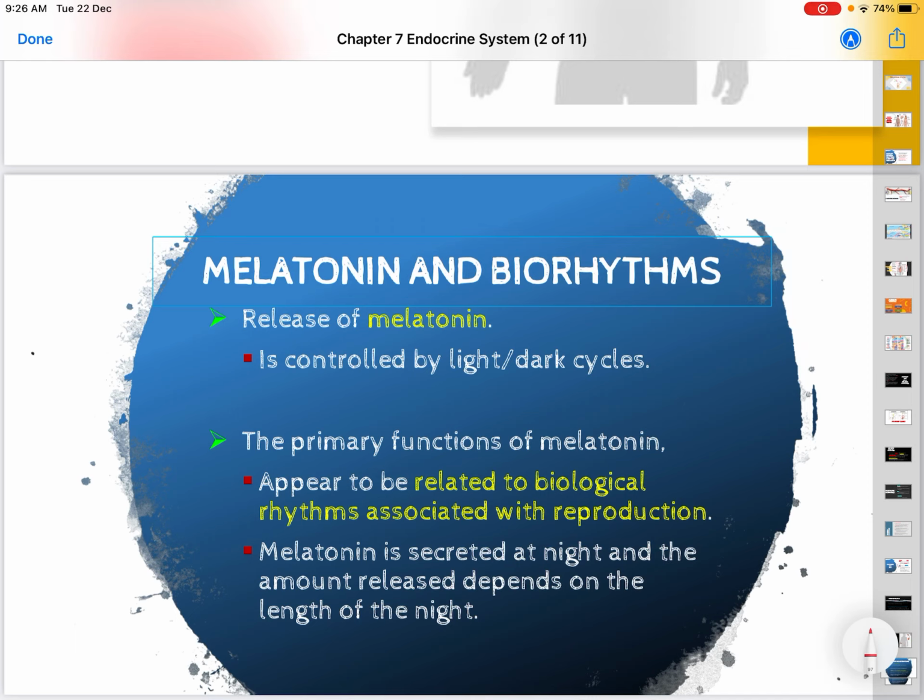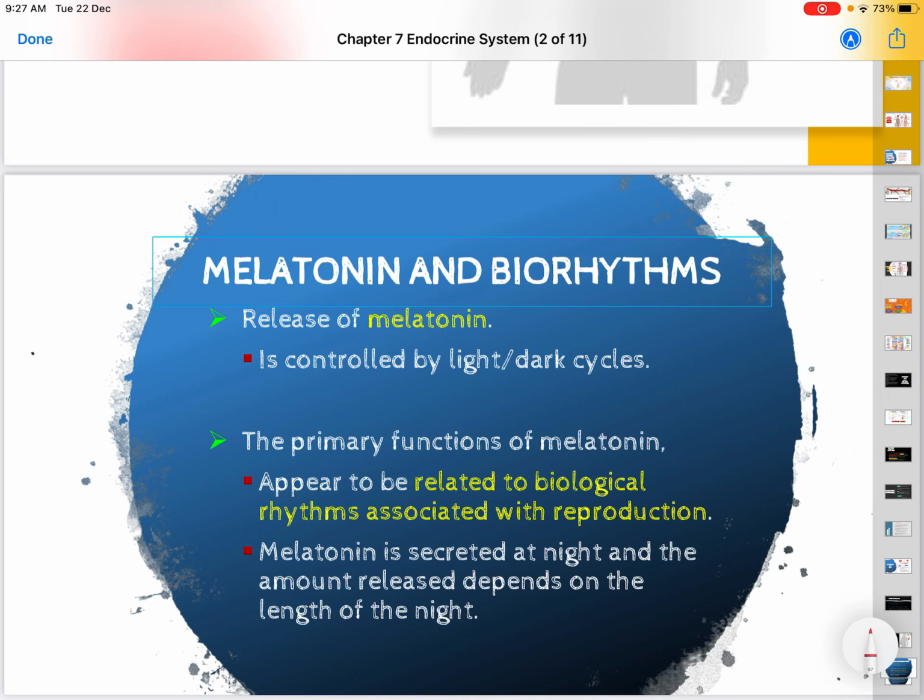The primary function of melatonin is related to biological rhythms associated with reproduction. Melatonin is secreted at night, and the amount released depends on the length of the night. For example, when night comes and it is almost dark, we will feel sleepy, so we will sleep.